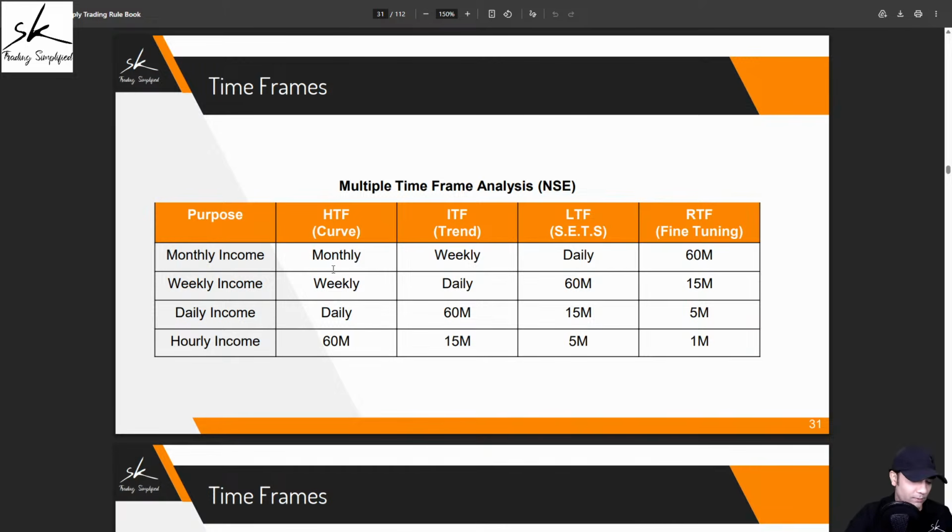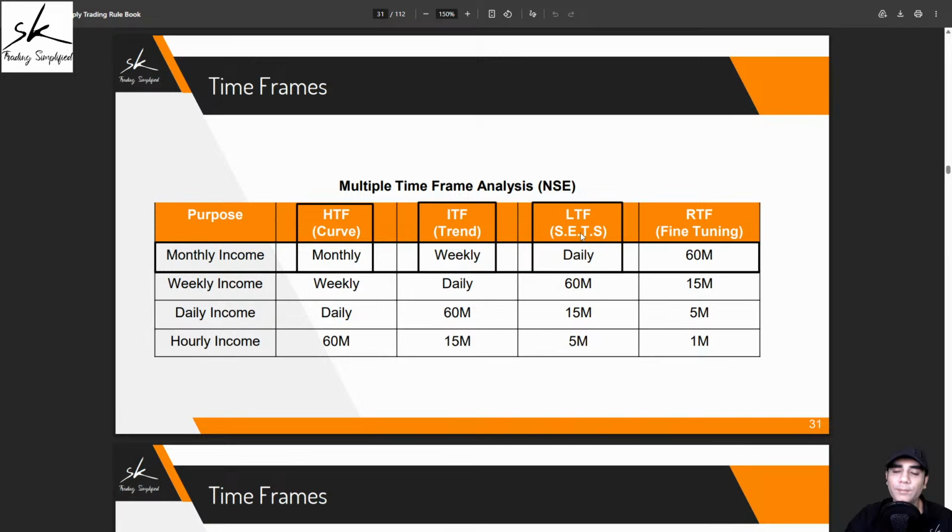Now, based off this table, because I opted, I want to plan monthly income trades. Now I have the clarity that as a monthly income trader, my time frames will be monthly, weekly, daily, and 60. Monthly is the higher time frame, which is used for curve analysis. Weekly is the intermediate, used for trend analysis. Lower time frame is daily. That is where we get our SETS from. SETS stands for stop loss, entry target, and size.